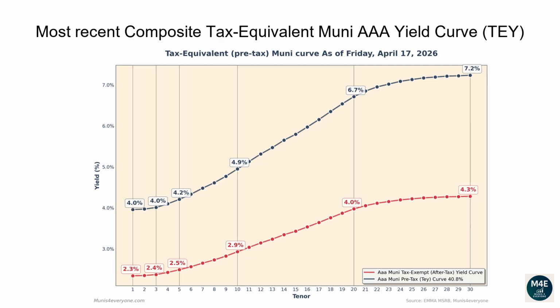The one-year tax-exempt yield is 2.34%, corresponding to a 3.95% tax-equivalent yield for investors in the top tax bracket. The two-year tax-equivalent yield is 3.97%. The 5-year tax-equivalent yield is 4.21%. The 10-year tax-equivalent yield is 4.95%. The 20-year tax-equivalent yield is 6.71%. The 30-year tax-equivalent yield is 7.23%.